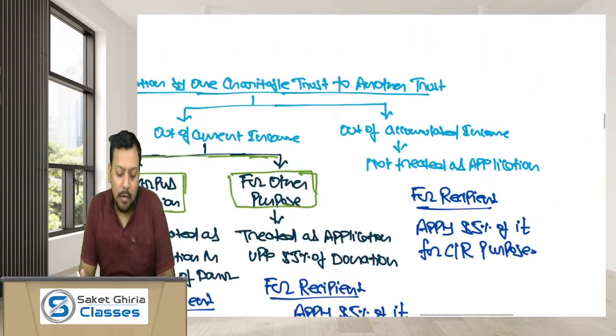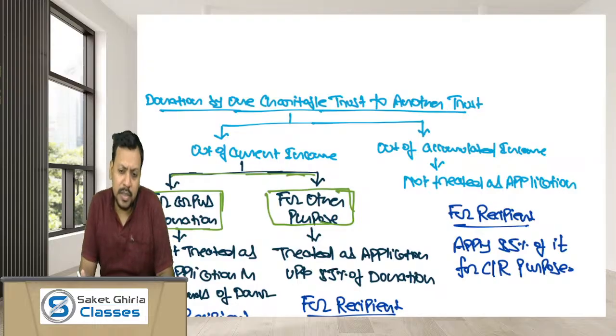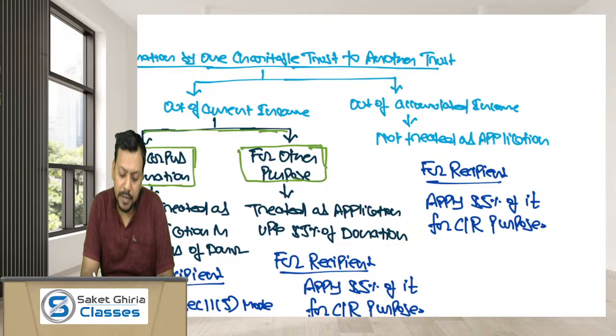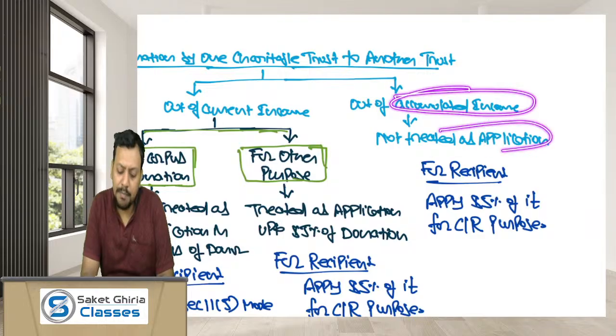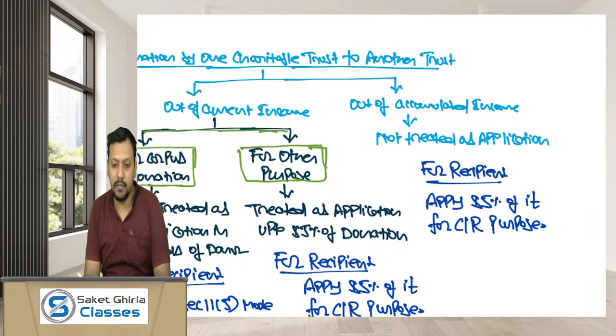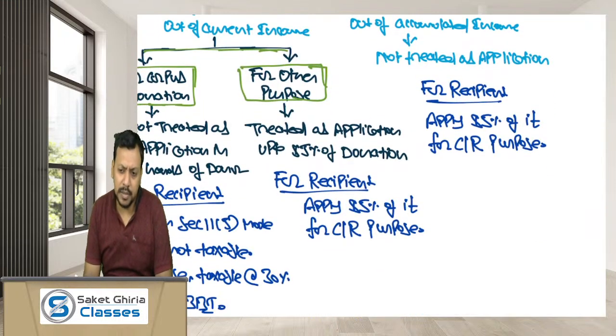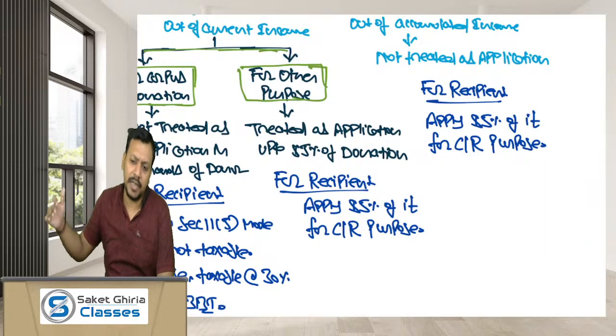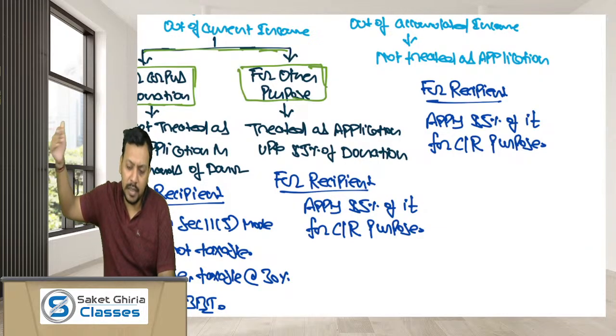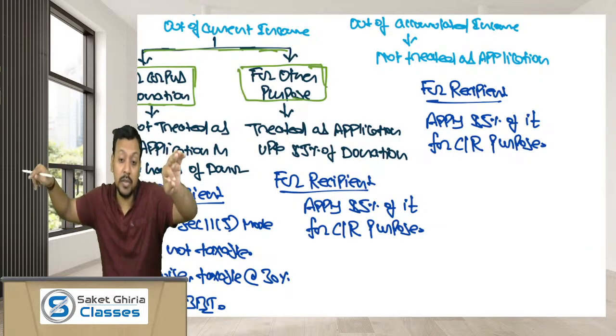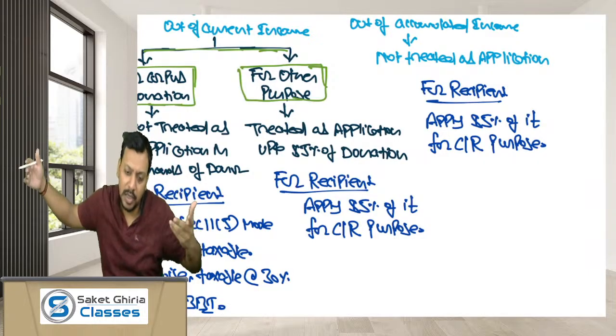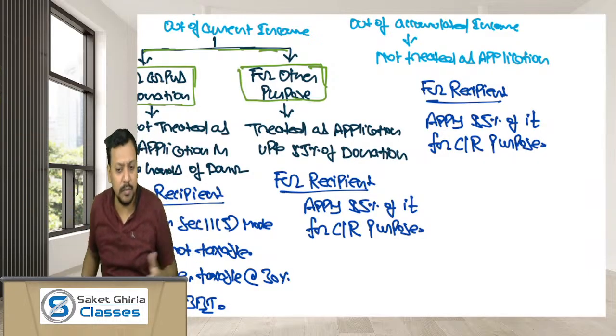Okay. What if the donor trust makes the donation to the recipient trust out of its accumulated income? Dear friends, if the donor trust is making donation out of the accumulated income for any purpose of the recipient trust, whether for corpus or otherwise, it is not treated as an application for the donor trust. Yes, the recipient trust can apply 85% of it for charitable or religious purpose to get exemption. And if the donation is for corpus purpose, in the hands of the recipient trust shall simply keep it in 11(5) mode and the exemption will apply. Okay.